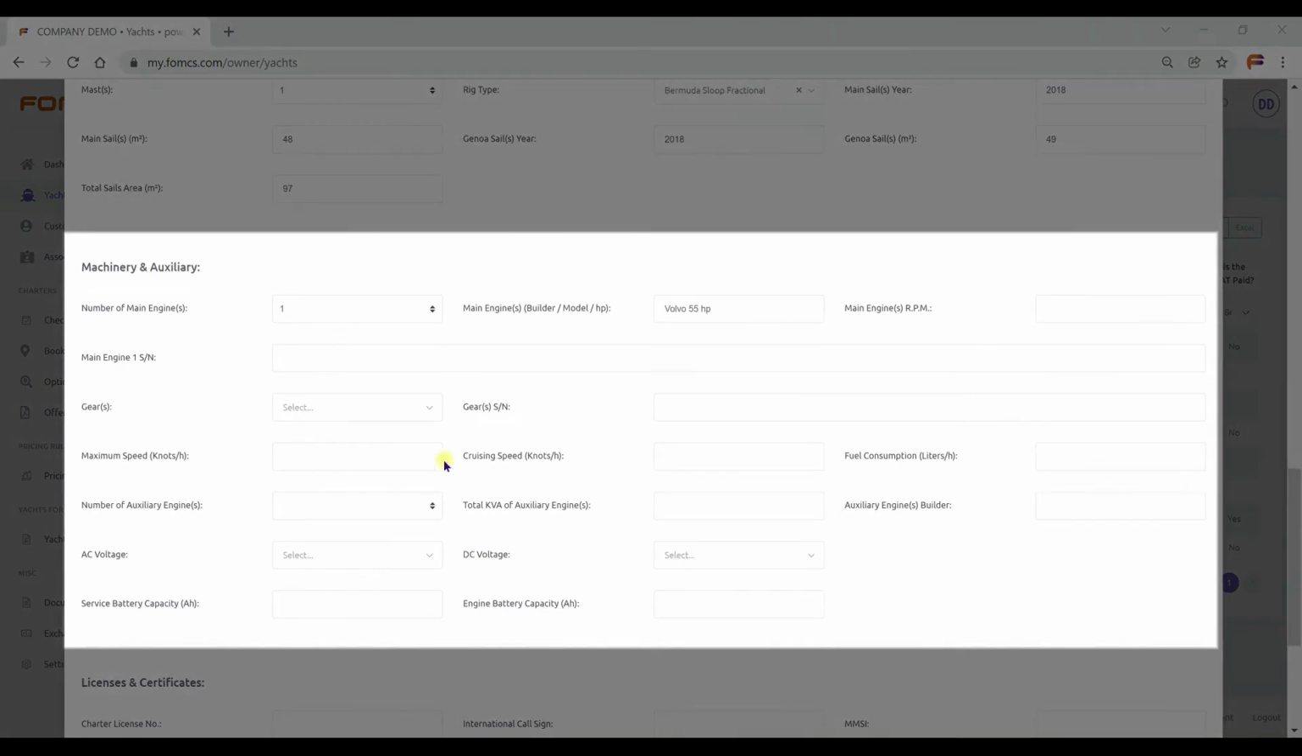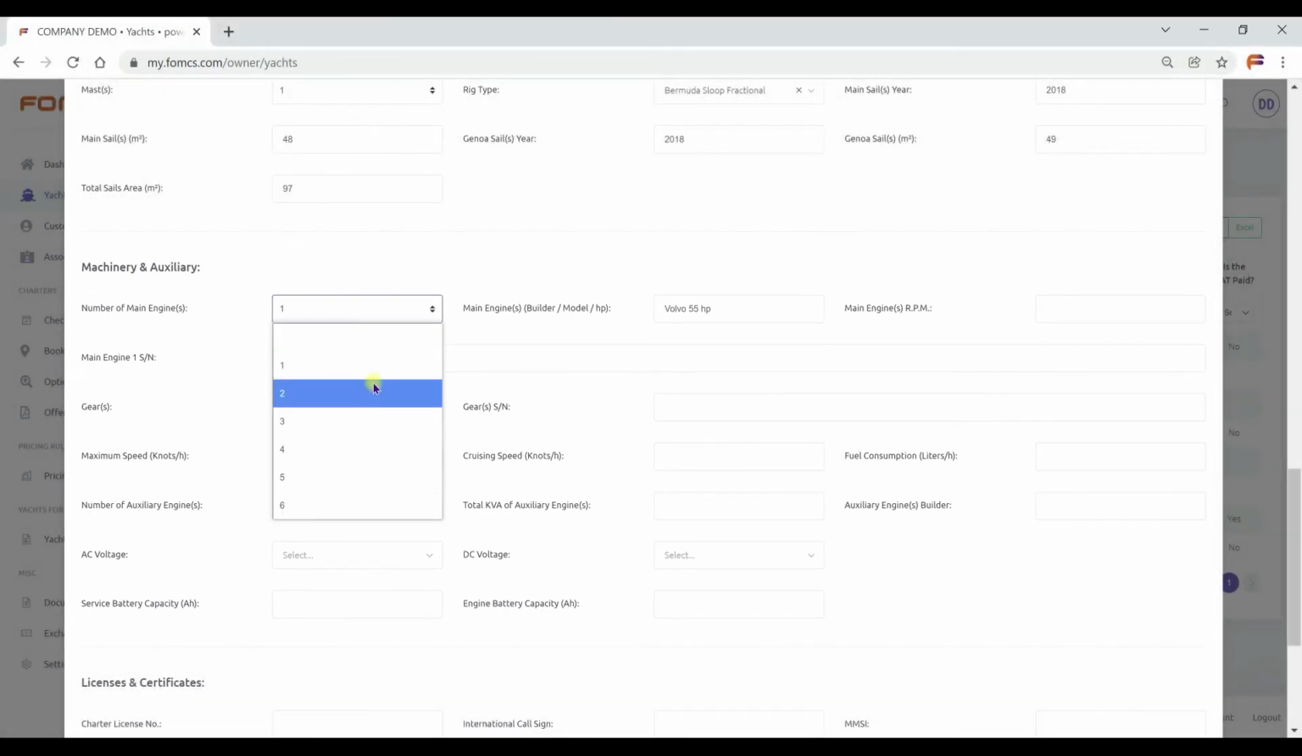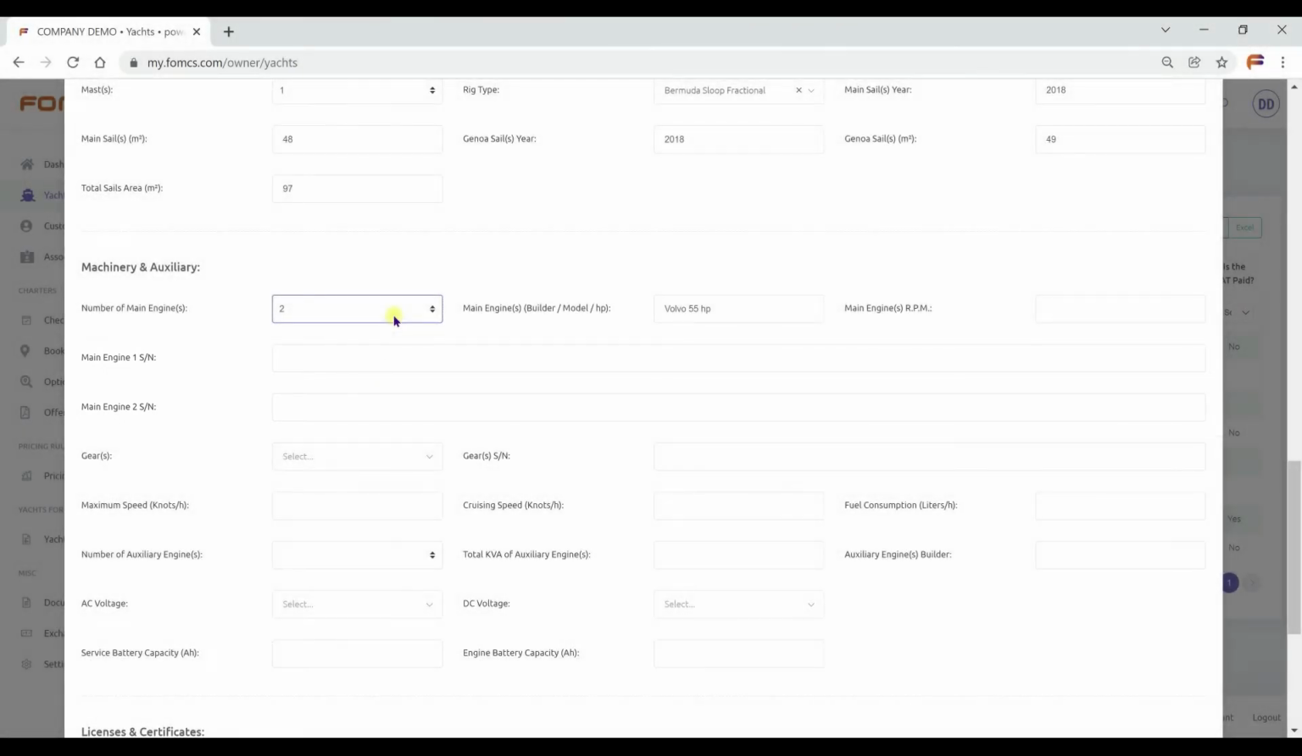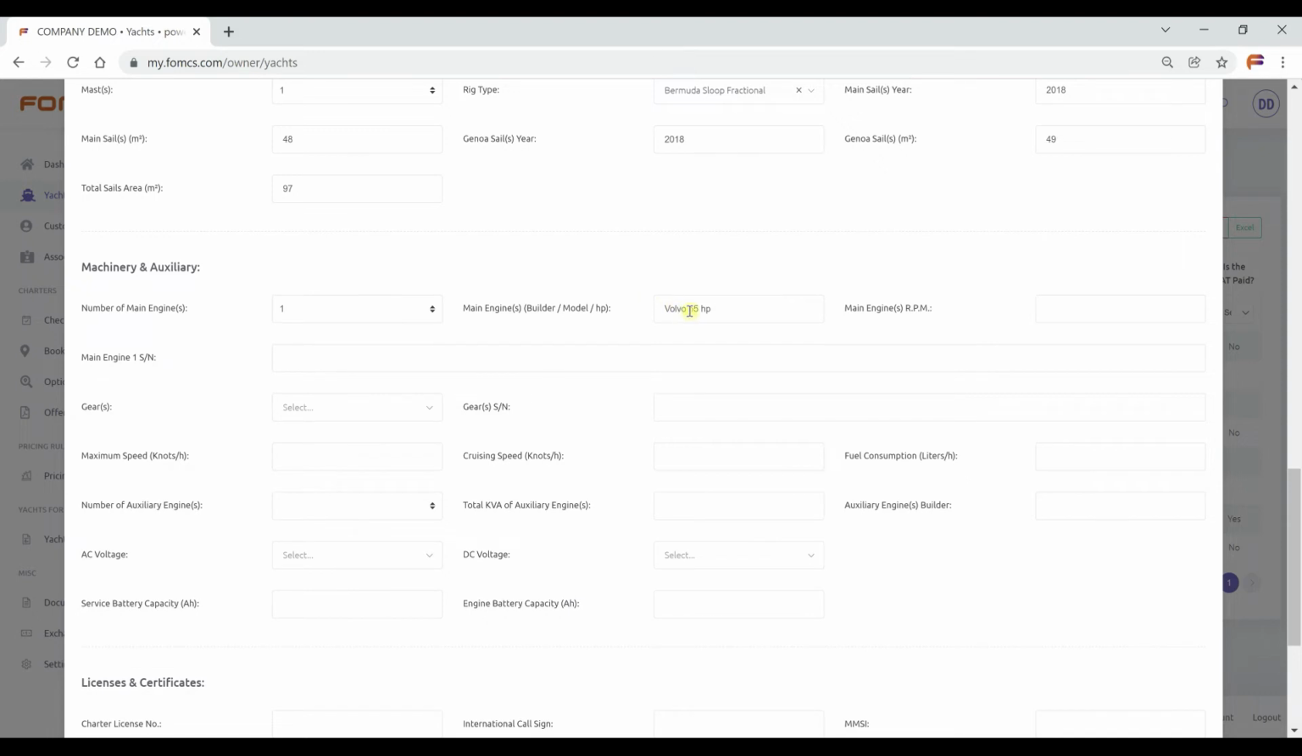Machinery and auxiliary. Select the number of main engines on the boat. Please note that number of engine serials to fill up are the same with number of engines selected. Write the main engine builder, model, and HP. Main engine or engines, RPM. Engine serial number. Select the gears or gear type from the list. If you have more than one gearbox, you can write their serial numbers by putting a comma between them.